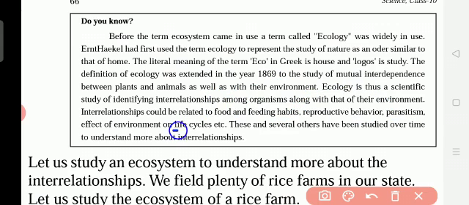And some other cycles, like the water cycle that gives us rain, are also part of the ecosystem. Because of the sun, water evaporates from plants and other sources, and that water becomes clouds. From the clouds we get rain. So there is dependence on each other. We depend on the auto driver to go from Bodha to Batoli, and we depend on the fruit seller because we want to buy fruits. So this is the interrelationship between all of us. We are not alone in this world.